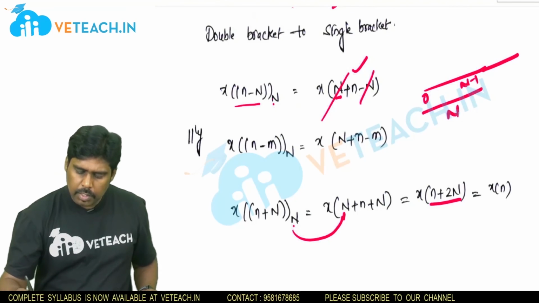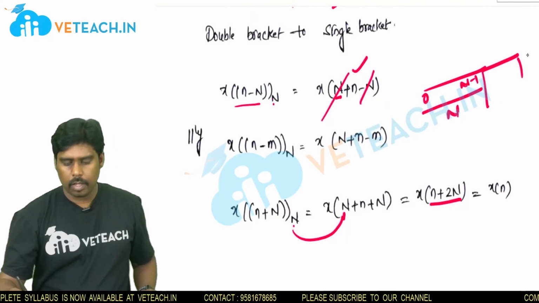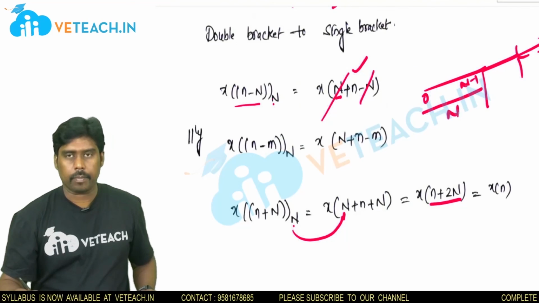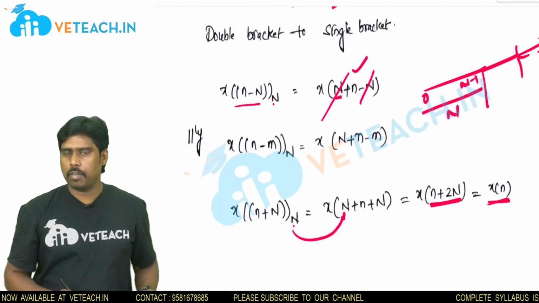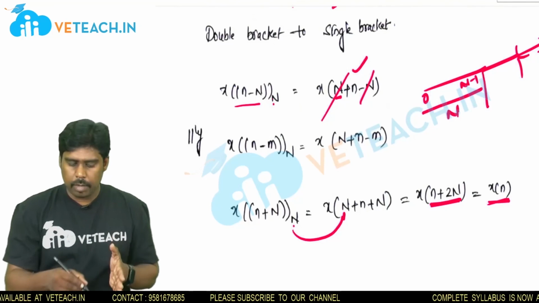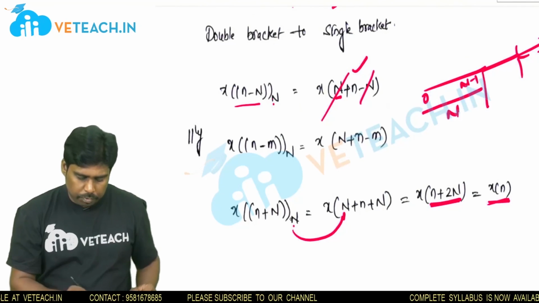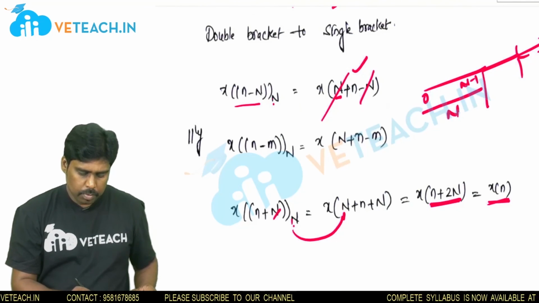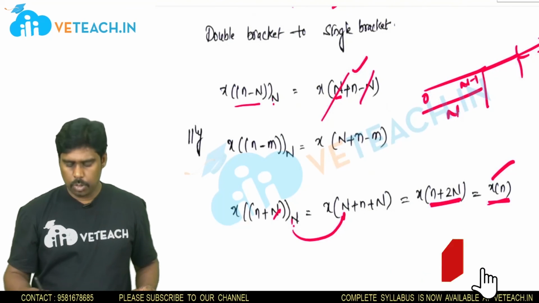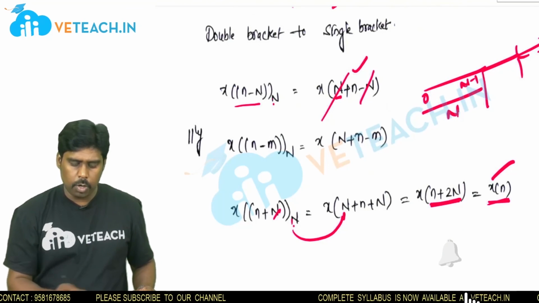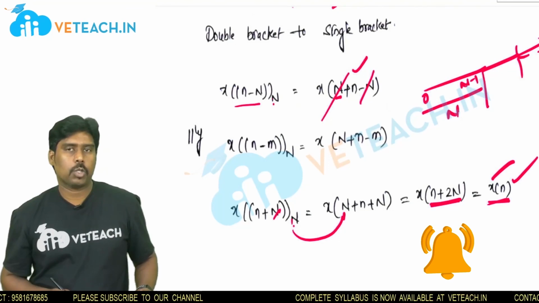Again the same sequence is repeating. So x of n plus 2n is equal to x of n. Same sequence. Why? Because from example we came to a conclusion that after shifting for n times, the same sequence x of n is getting as output. So x of n plus n modulo n is also equal to x of n.